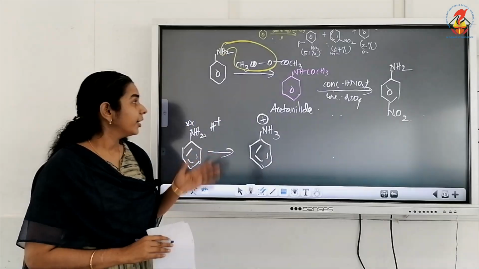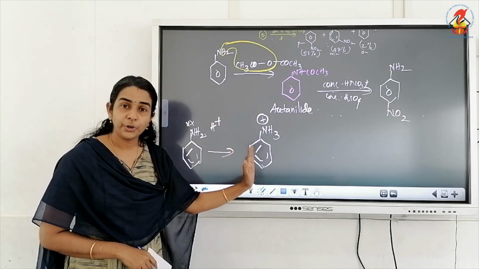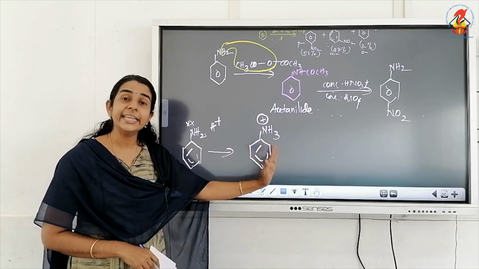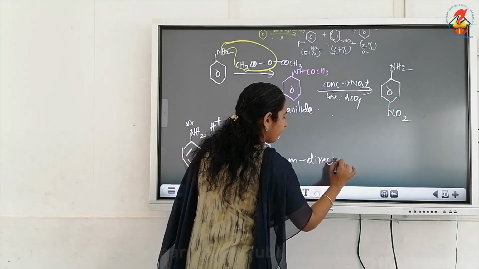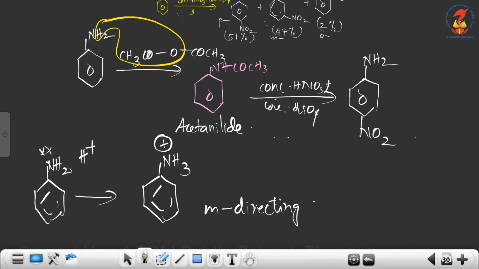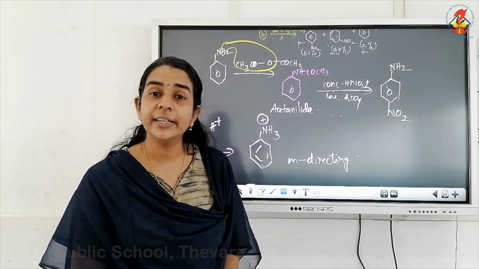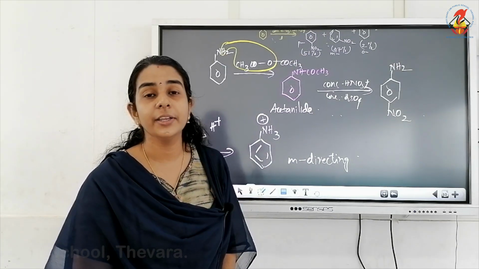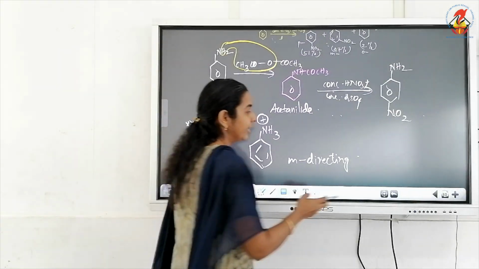The reason is, due to the highly acidic medium, aniline will be protonated to form anilinium ion, which is meta-directing. So why are we getting meta-nitroaniline? The reason is the production of anilinium ion, which is meta-directing. So this is about the nitration.